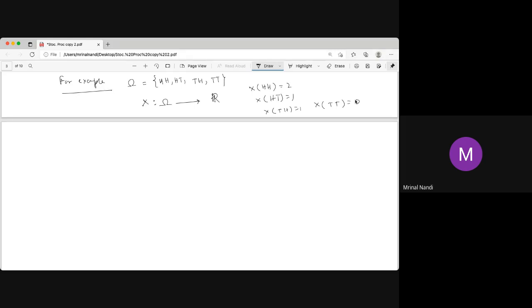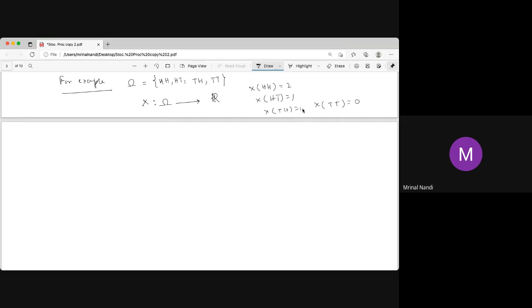So a random variable is something whose output is a real number. Again, it's a real-valued random variable. It may be a complex-valued random variable, but unless otherwise stated, a random variable means a real-valued random variable. That makes life simple. We should not define something like X of H is 0.2935, or X of TST is e to the power sine 1. Obviously any function is a random variable, but it makes our life more complicated.